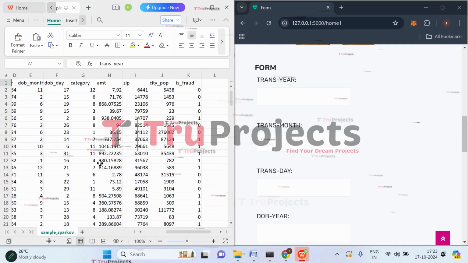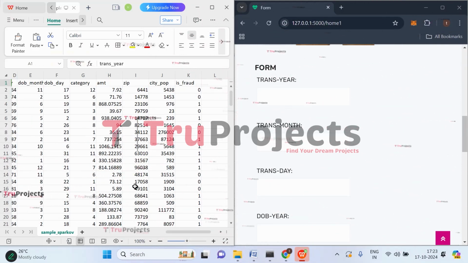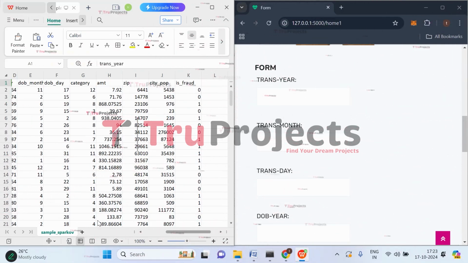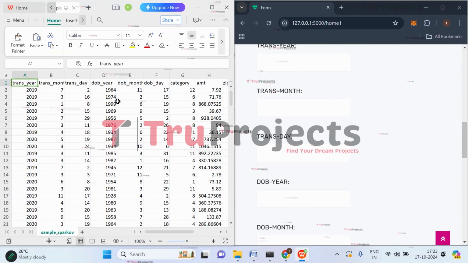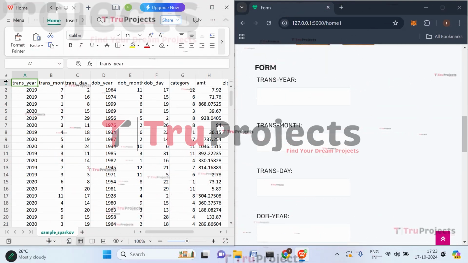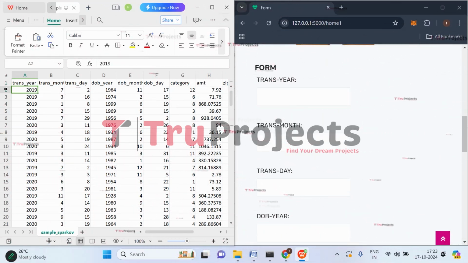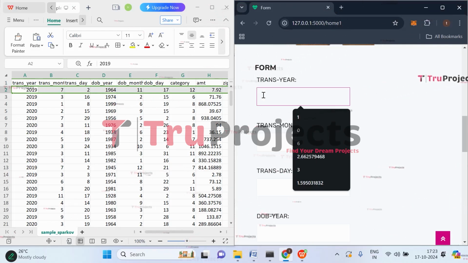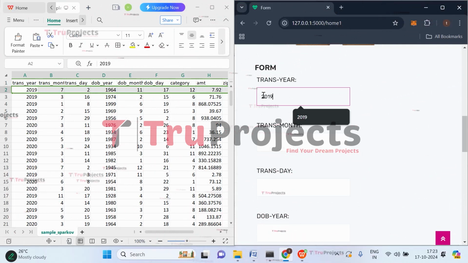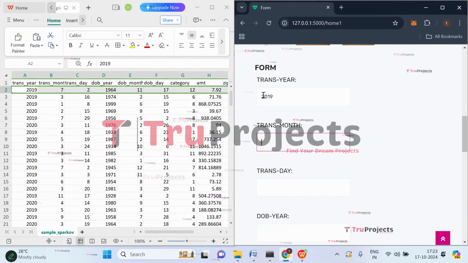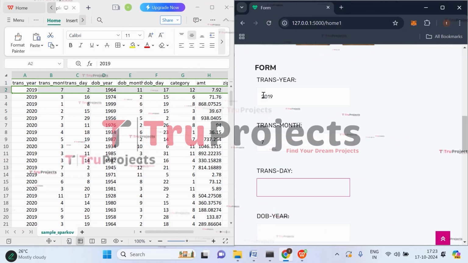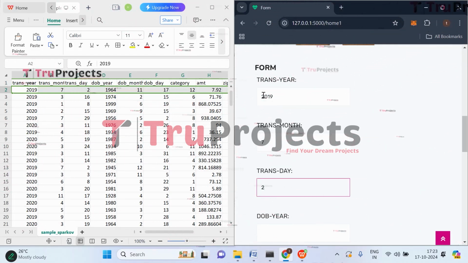These are some of the test cases using which we'll be detecting credit card fraud. So let's enter all the parameters. The first parameter, transaction year, is 2019. Let's try the first test case. The transaction year is 2019, when the transaction was done. The transaction month is 9, which is September. Transaction day is 2nd September.